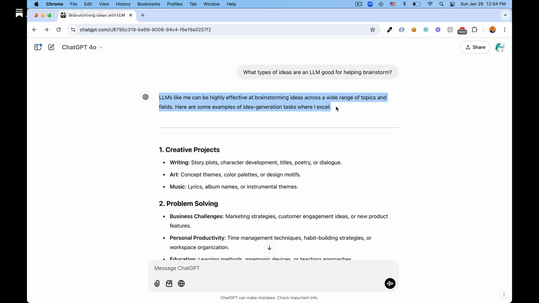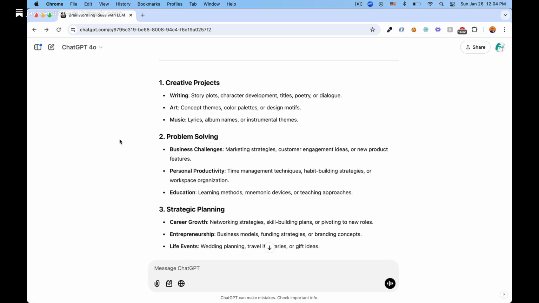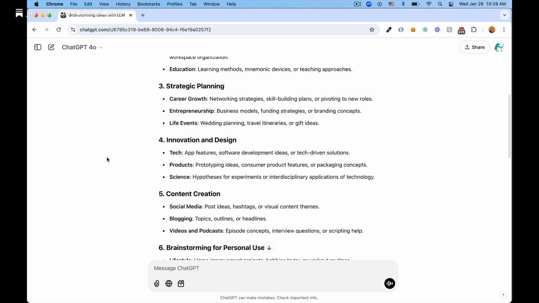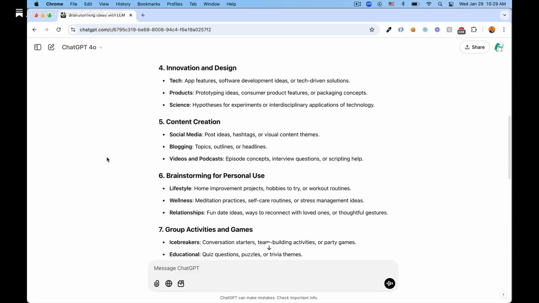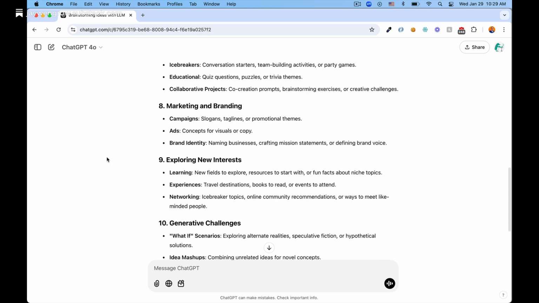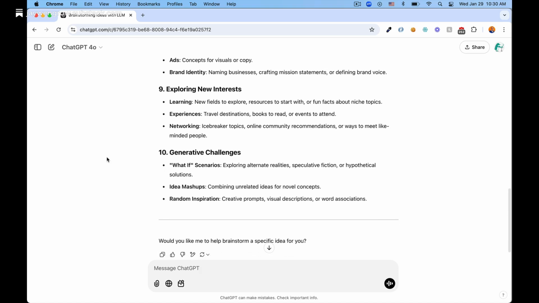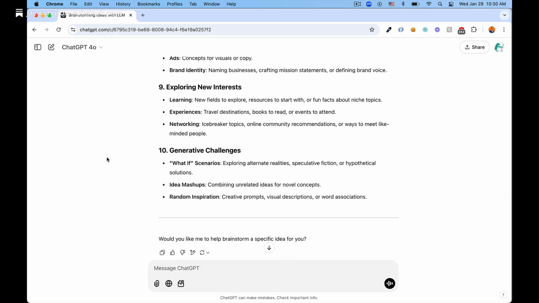So there's a whole bunch of ideas. We have creative projects, problem solving, and each of these general topics have a number of subtopics: strategic planning, we have innovation and design, content creation, brainstorming for personal use, group activities and games, marketing and branding, exploring new interests, and generative challenges. There's a lot of stuff here. Again, there's 10 general topics and then numerous subtopics within each topic.